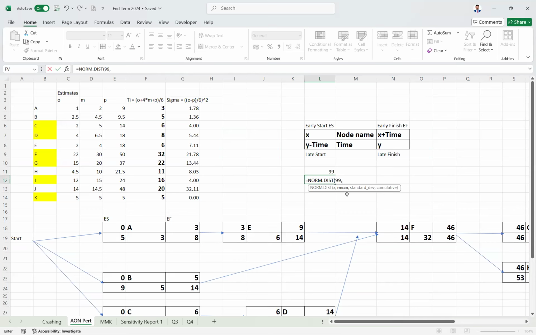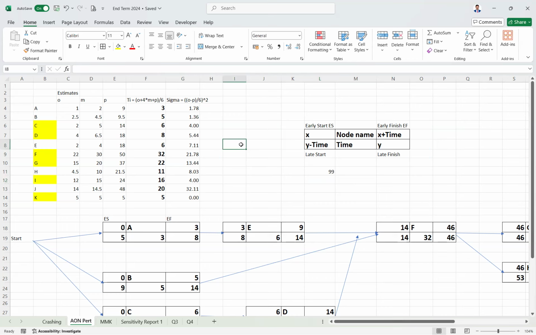So that sum we have to calculate. Standard deviation is nothing but sigma. Here it is sigma square. This value that we calculate is sigma square. We need to sum those nodes of the critical value, do the square root, and get it. So let us do that. Observe how we are doing it.